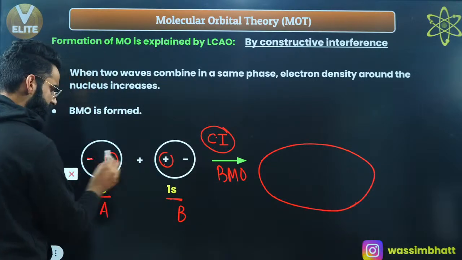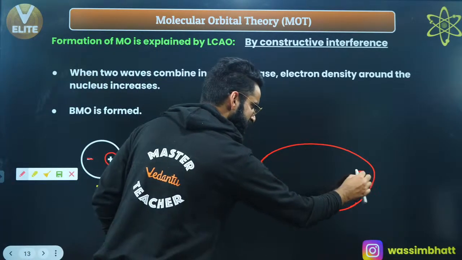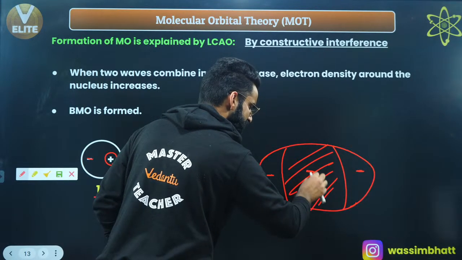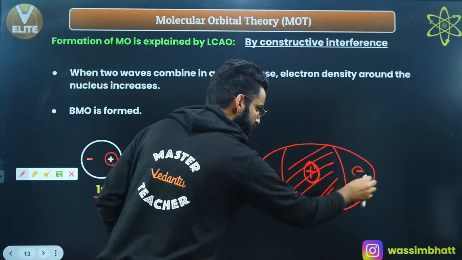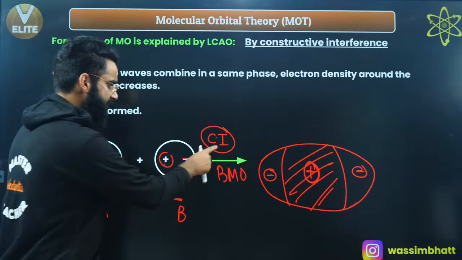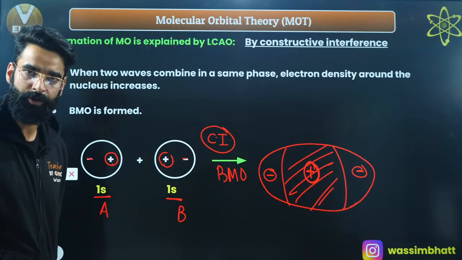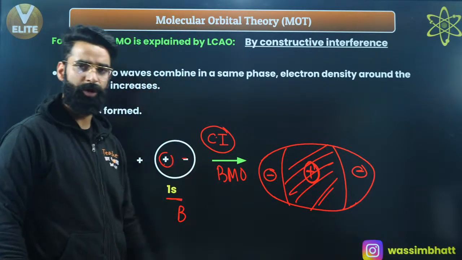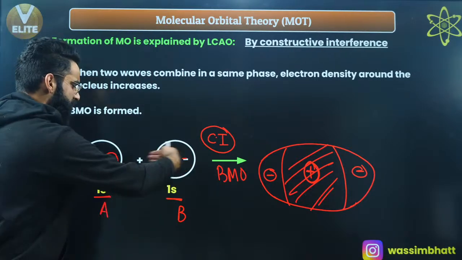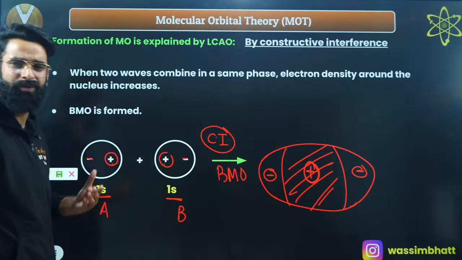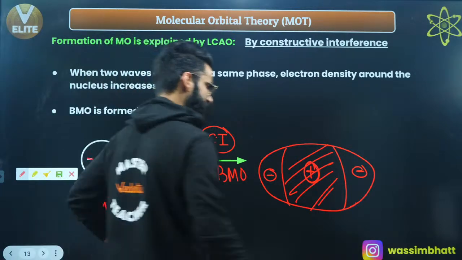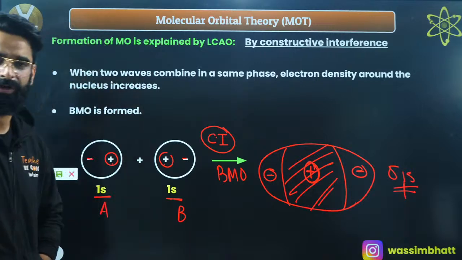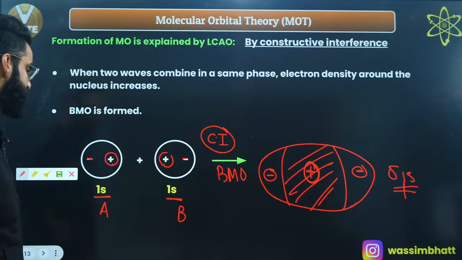Say guys, this is the negative, this is minus. So let's keep this minus, and in the middle, the electron density has increased over here like this. I'm giving this a plus sign over here, right? So first of all, due to constructive interference, which kind of molecular orbital gets formed? Bonding molecular orbital. So this is basically the bonding molecular orbital, right? Now, if this is the bonding molecular orbital, understand one more thing. Was here axial overlap or sideways overlap? It was the axial overlap. Axial overlap always leads to the formation of sigma bond. So this will be sigma. I'll be calling this sigma 1s molecular orbital, which got formed due to the constructive interference, right?